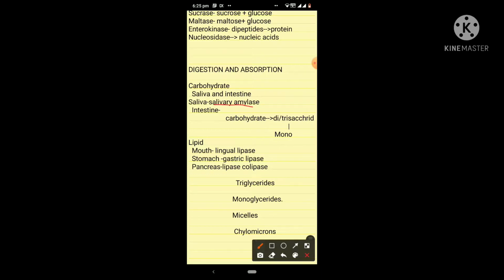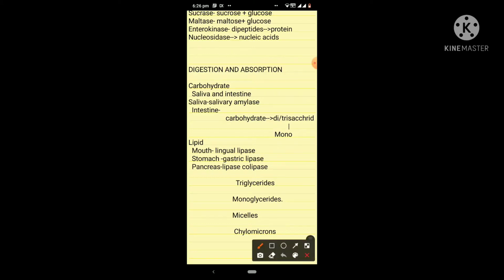Upon reaching the intestine, the carbohydrate is acted upon by the pancreatic amylase, which is present in the pancreatic secretion. The pancreatic amylase will convert the carbohydrate into disaccharides and trisaccharides. These will be converted into monosaccharides with the help of lactase and sucrase, which are present in the succus entericus of intestinal secretion. The monosaccharides are namely glucose and fructose. Once formed, they will get absorbed into the blood via the glucose and fructose transporters.